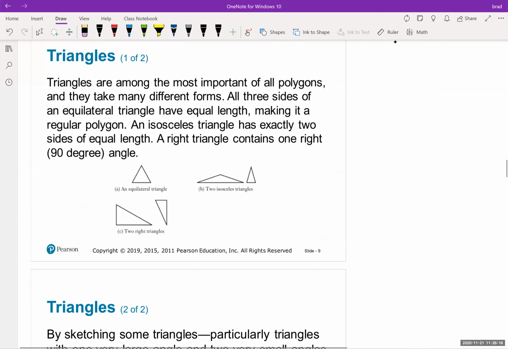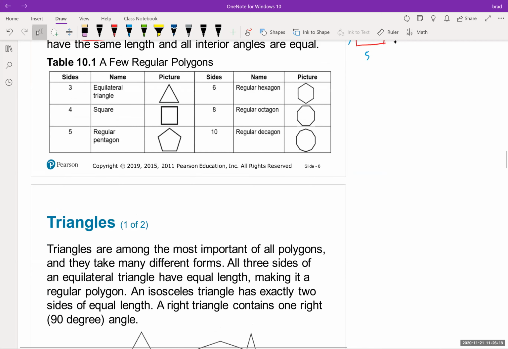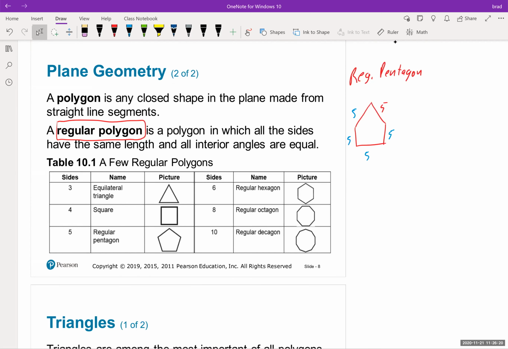So I may ask you, find the perimeter of a regular pentagon with one side length of 5. So if I said find the perimeter, and all I gave you was that one side is worth, let's not say 5, let's say one side is worth 6. Well, the good news is I know there are 5 sides because the shape is a pentagon, penta meaning 5.